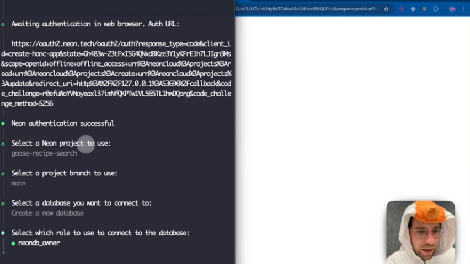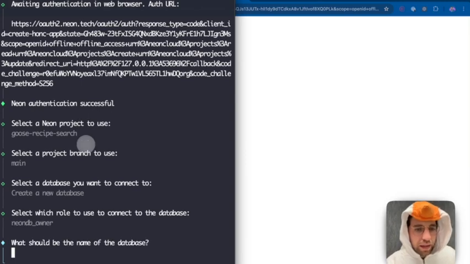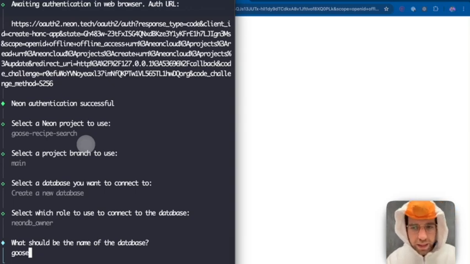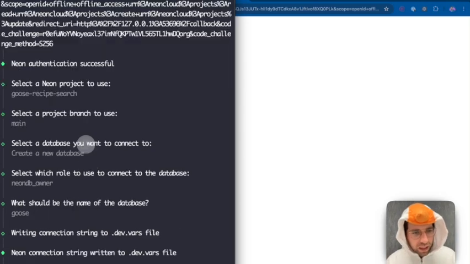And let's see here. Okay, the name of the database will be, I don't know, give me a suggestion. Right, you're not there. Okay, Goose. It's just going to be Goose. The name of the database is Goose. Okay. Perfect. So now we have a connection string for our Neon database.